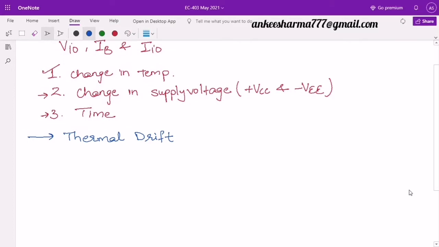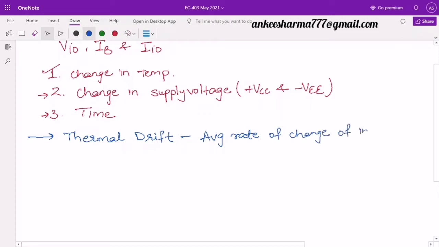So this thermal drift is nothing but the average rate of change of input offset voltage per unit change in temperature.